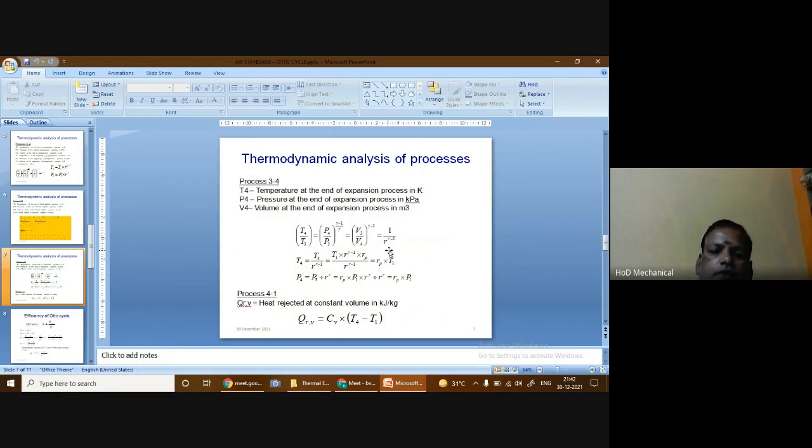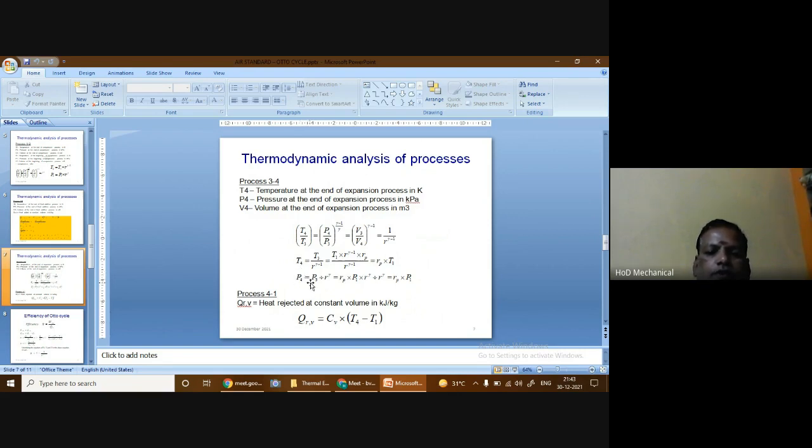So we can write it as 1 by r power gamma minus 1. So from this relationship I can get the formula for temperature at the end of the expansion process: T4 is equal to T3 divided by r power gamma minus 1. And we know already the value of T3. T3 is given by T1 into r power gamma minus 1 into the value of Rp, divided by this r power gamma minus 1. So r power gamma minus 1 is present both in the numerator and in the denominator, so they get cancelled, and we can give the value of T4 as the product of Rp into T1. Similarly, we can get the relationship for the pressure at the end of the expansion process.